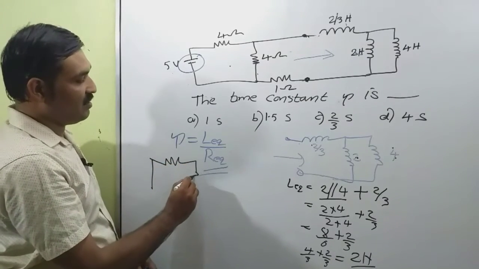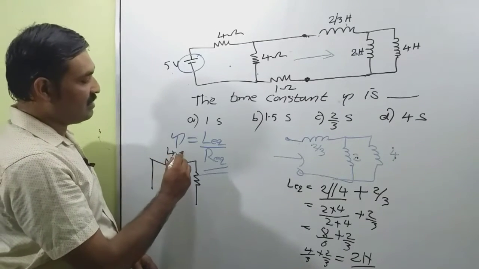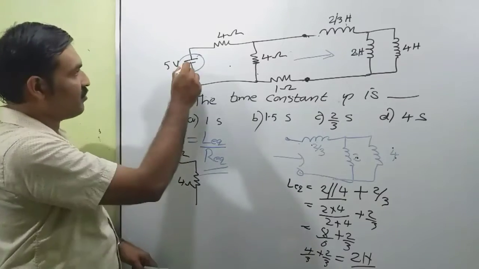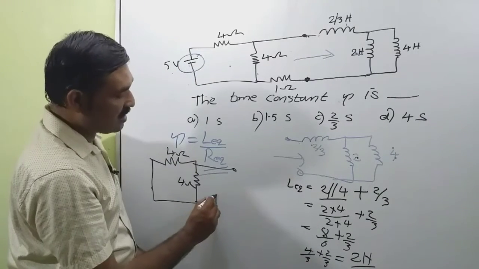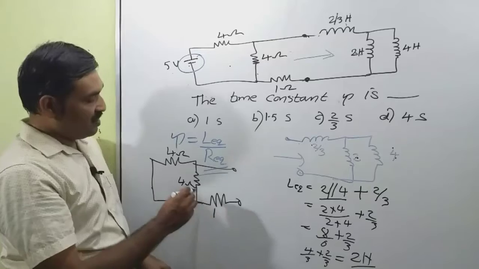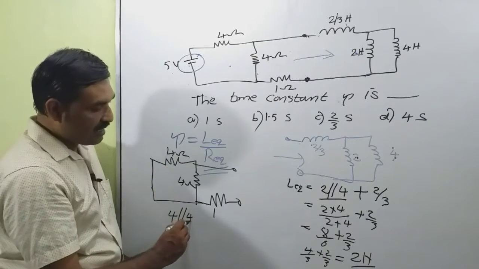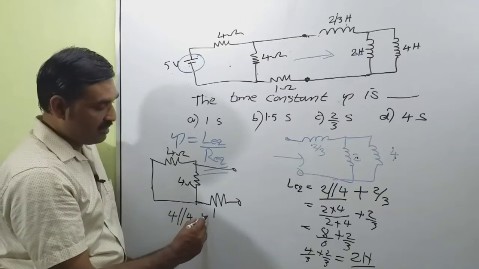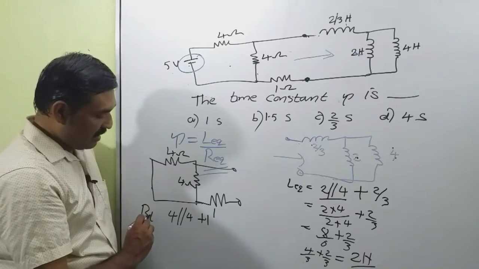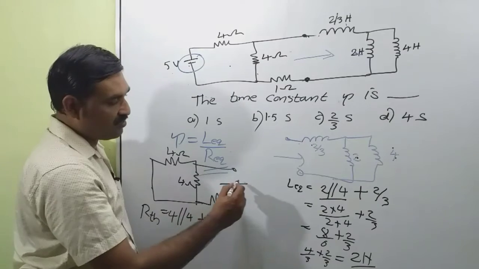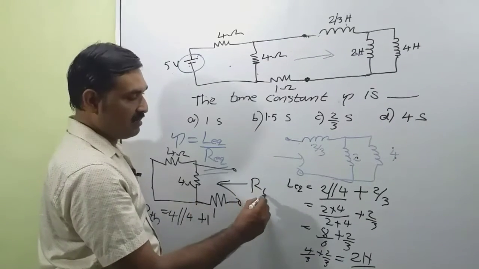We have a 4 ohm resistance, here a 4 ohm resistance. This voltage source is short circuit. Then we have a 1 ohm resistance here. So this 4 and 4 is in parallel, that is 4 parallel 4, that is in series with this 1 ohm resistance. This is our RTH or R equivalent resistance looking from this terminal, RTH.